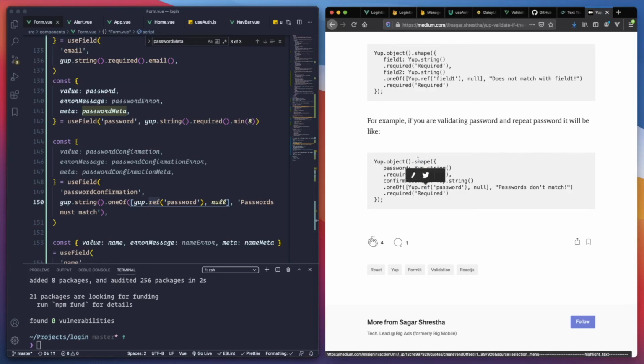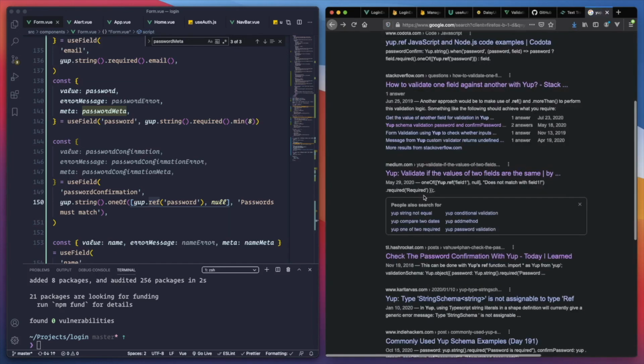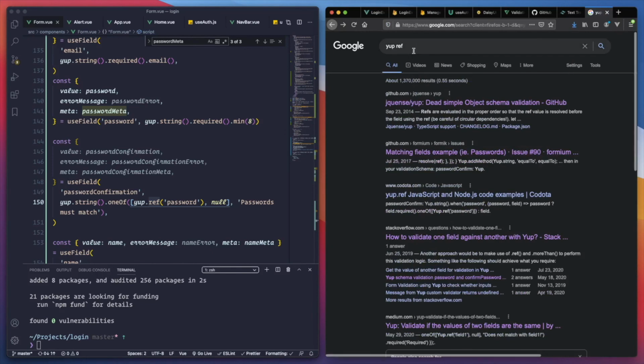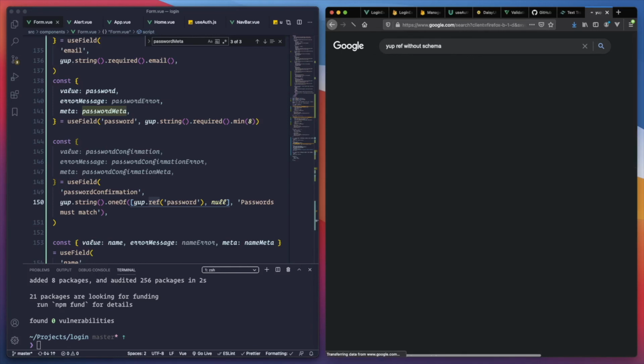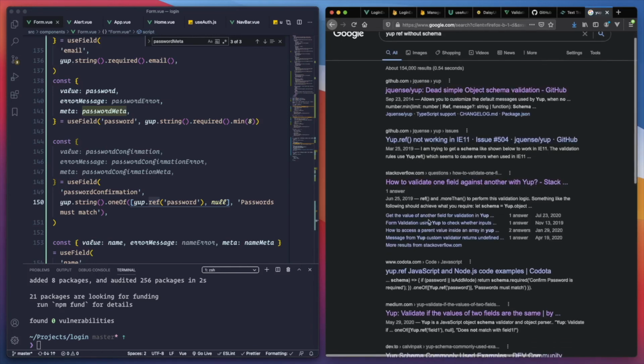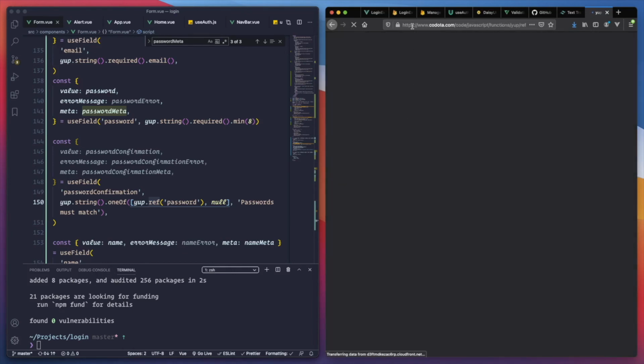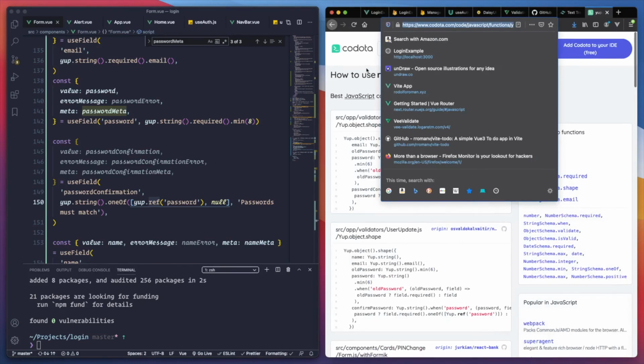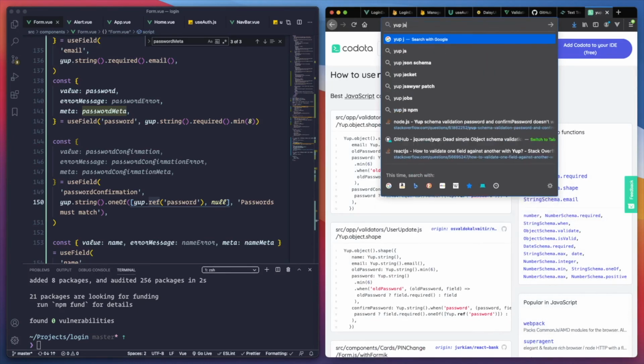Yeah, we use the reference, but it's a shape or it's a ref without schema. Let's actually look for Joi JavaScript.